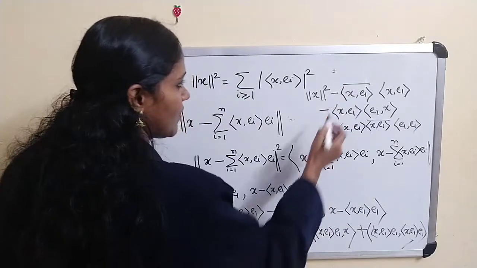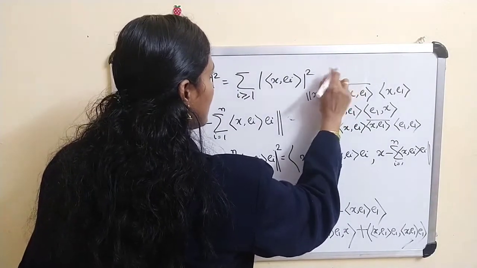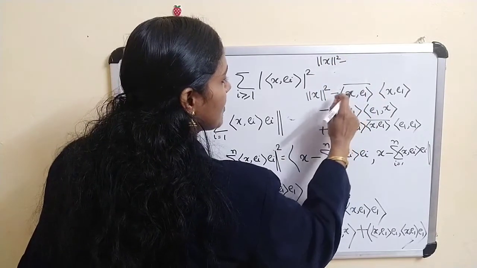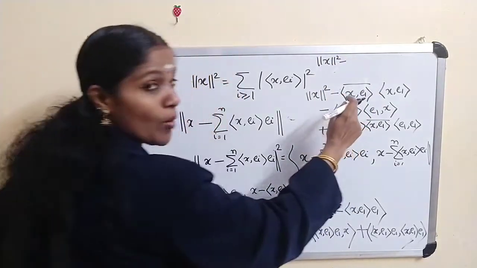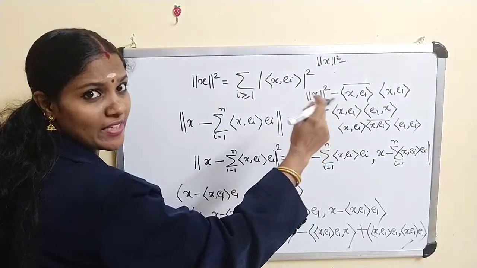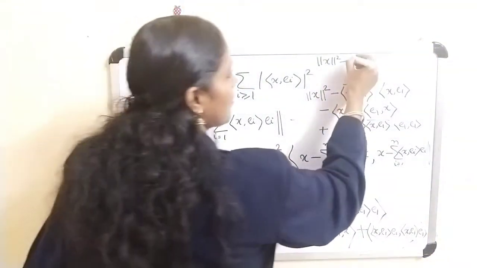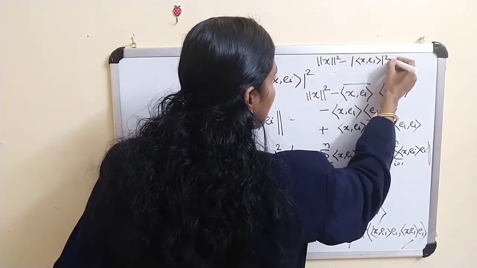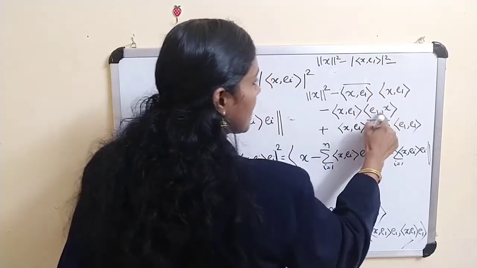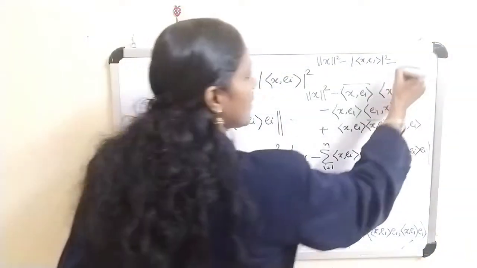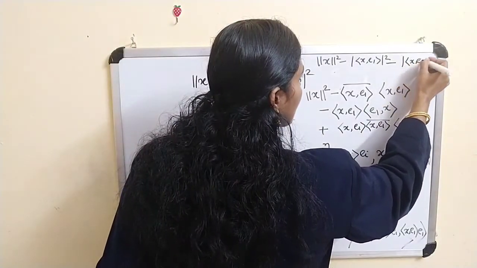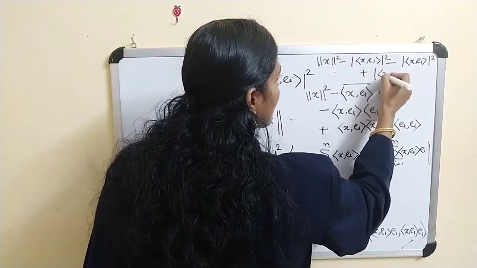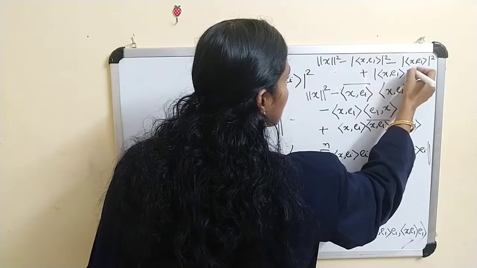Okay, now what about this term? This is actually norm of x squared, minus here minus and here plus. This is minus modulus of inner product of x e1 squared, again minus, this is inner product of e1, x, you can write as x e1 conjugate, so modulus of inner product of x e1 squared, and this is plus modulus of inner product of x e1 squared.